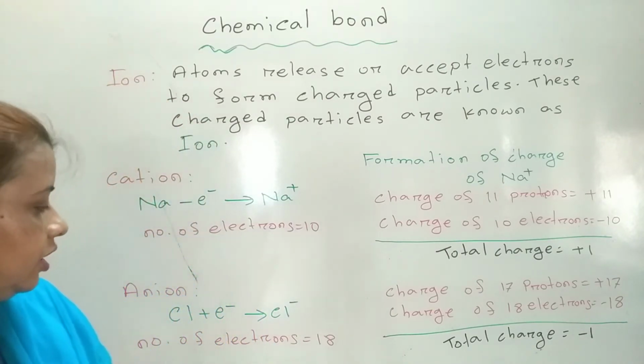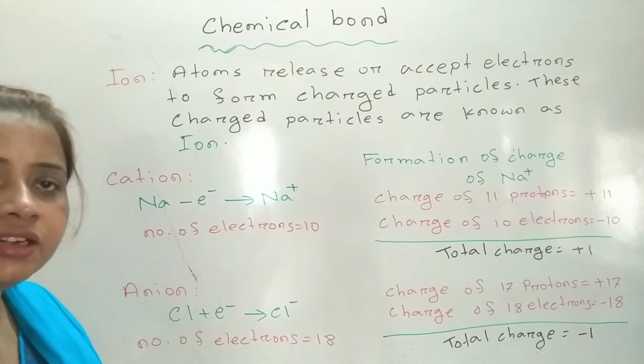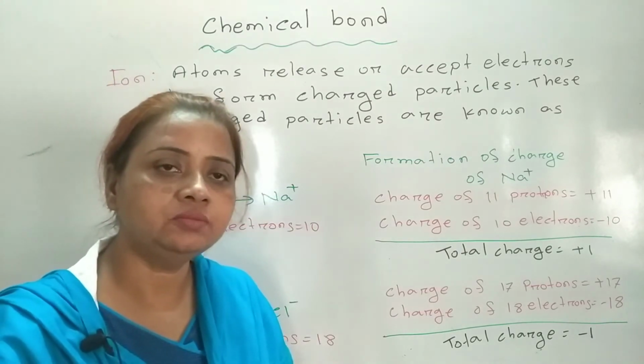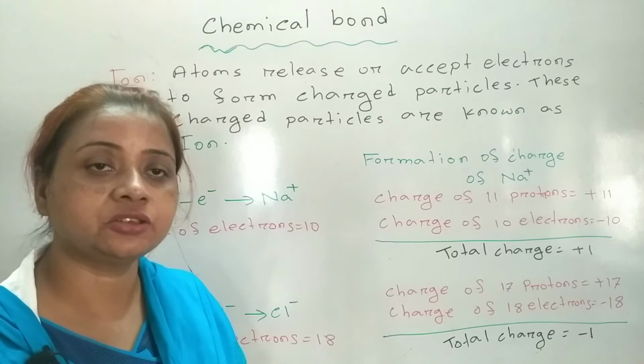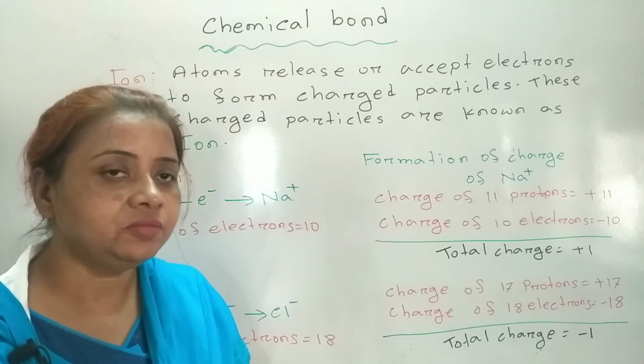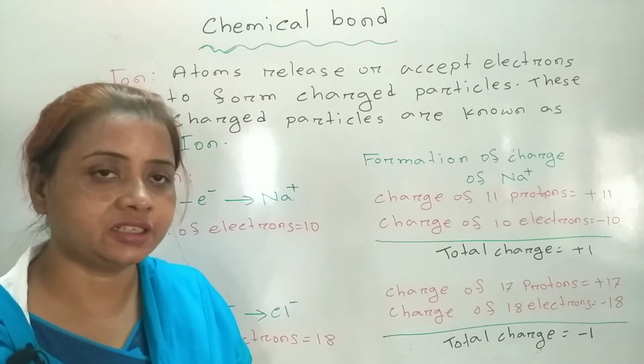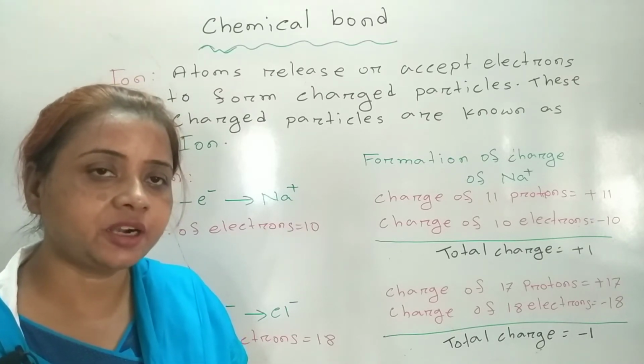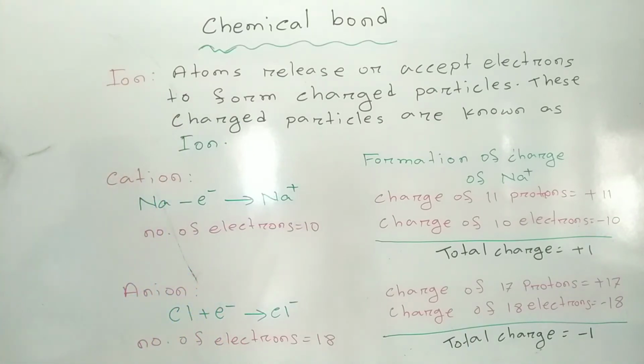Okay. Now come to anion. What is anion? Whenever an atom receives or accepts an electron, the atom becomes a negatively charged particle. This negatively charged particle is known as anion. See, chlorine is an atom which is neutral. It doesn't have any charge. So whenever chlorine receives one electron, it is converted into chloride ion, a negatively charged ion.